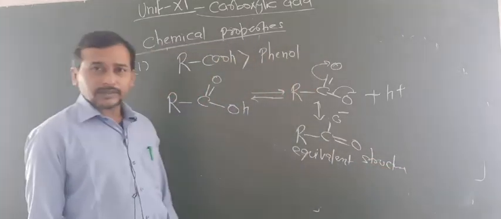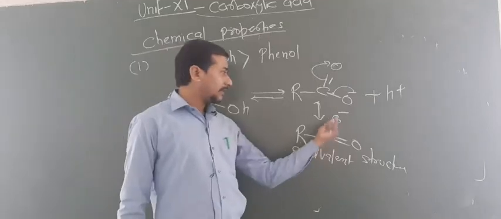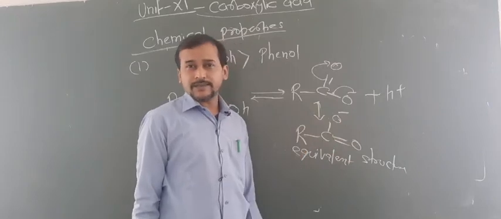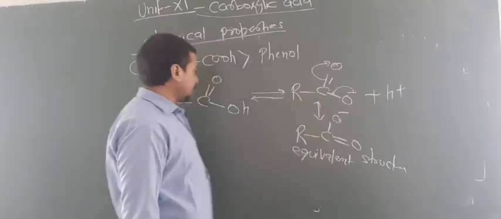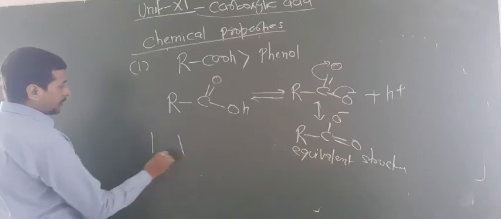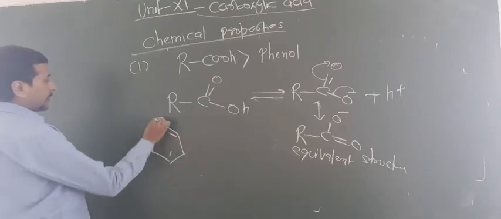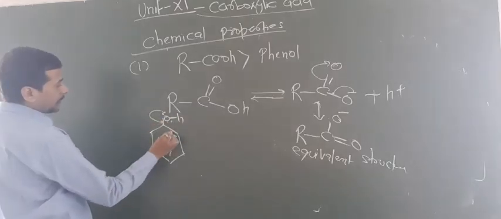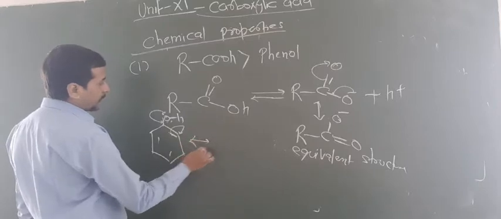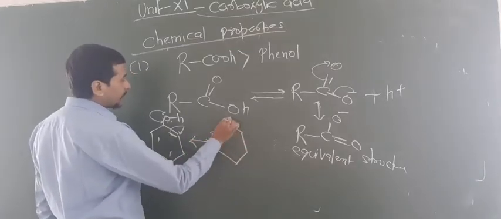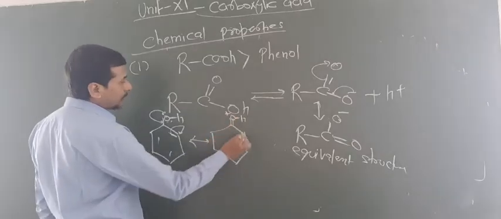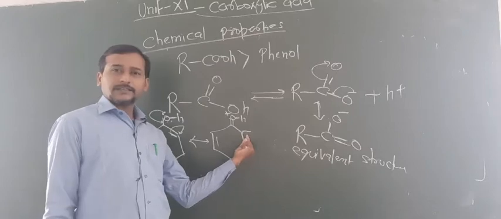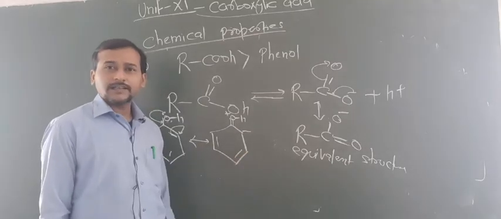So even though they form 2 resonating structures, look at here, the negative charge is at the more electronegative element, that is oxygen, and they are equivalent structures. Now in case of phenol what happens? So look at here, in case of phenol this has 2 lone pairs. Now this lone pair shifts to this bond, and now this bond shifts to the carbon atom. So now in this structure, the negative charge is at carbon which is less electronegative.